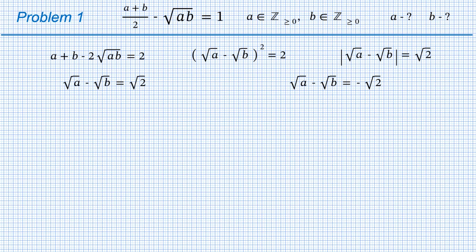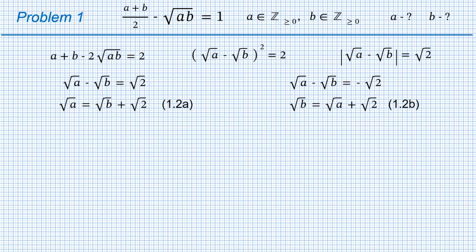Actually, I know a more efficient method to solve these equations, but in order to avoid skepticism of some viewers, I will use a standard approach which suggests isolating one of the square roots. In the first case, I isolate square root of a. In the second case, I do that with square root of b, getting equations 1.2a and 1.2b. You can see that the right-hand sides of both equations are guaranteed to be positive. Therefore, by taking a square, we will not get irrelevant solutions.